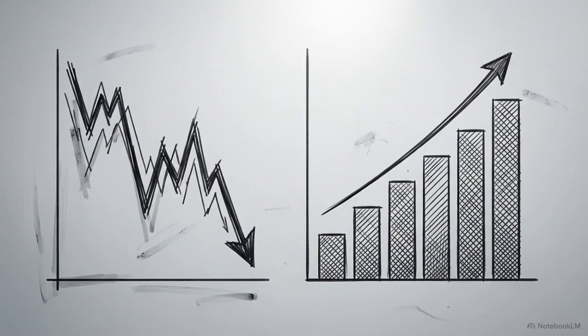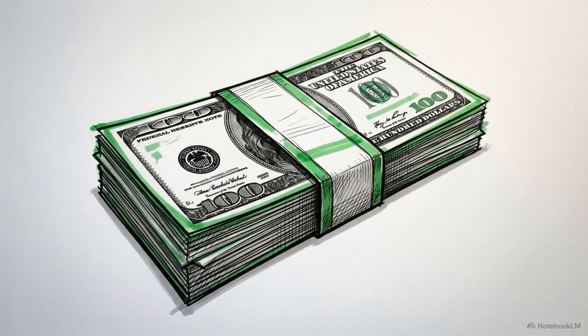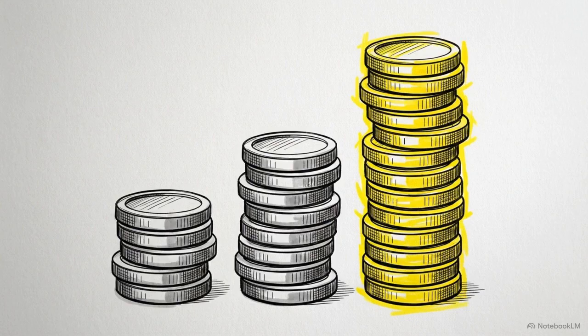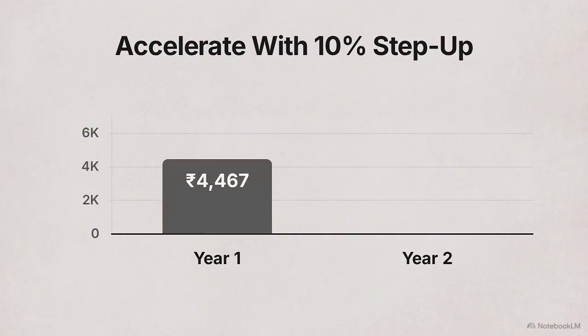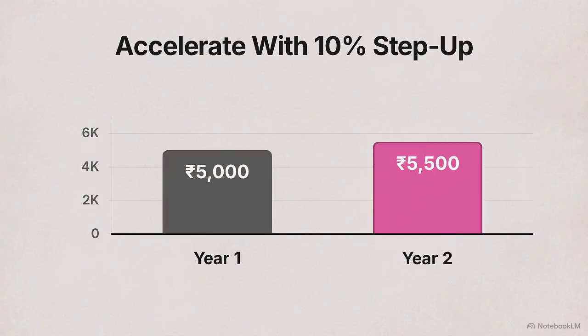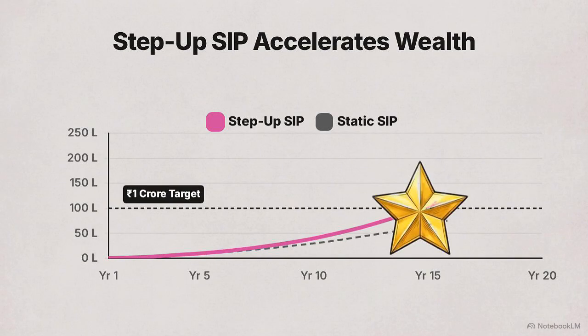To account for this risk and stay on track for your goals, you can use a mitigation strategy called the Step-Up SIP. The Step-Up strategy is simple. As your income grows each year, you increase your monthly SIP contribution by a fixed percentage. For example, stepping up your 5,000 rupee investment by 10% every year. This adjustment has a significant impact. By increasing your contributions over time, you can potentially reach a milestone like 1 crore rupee 3 to 5 years earlier than with a static investment.